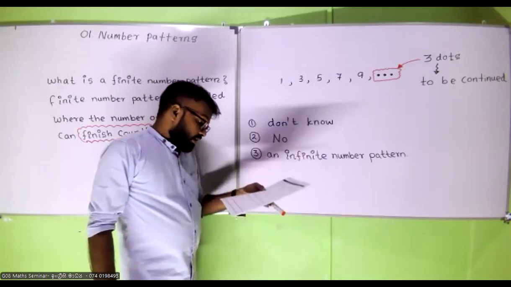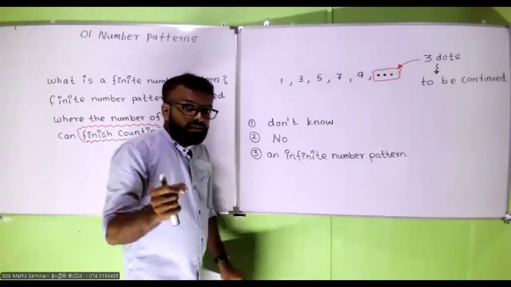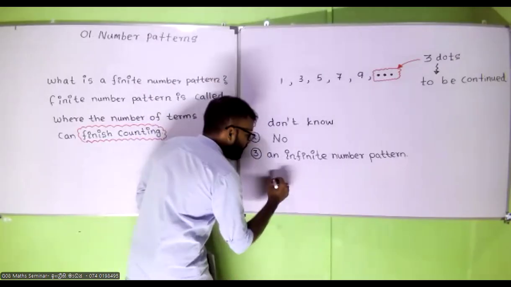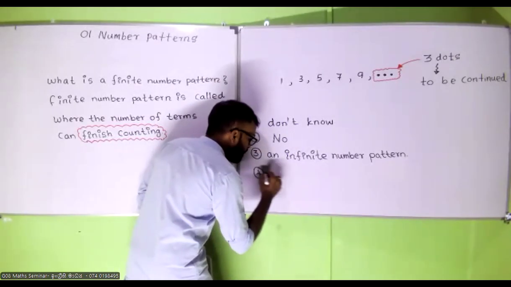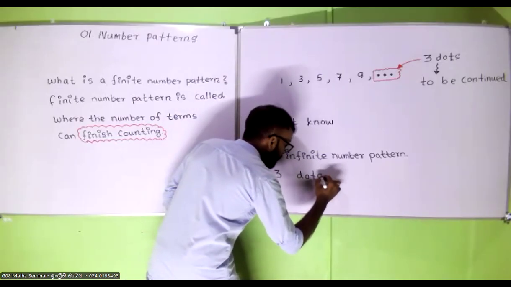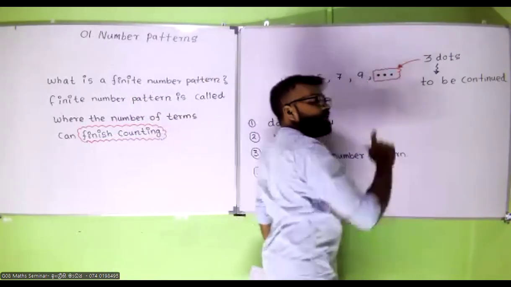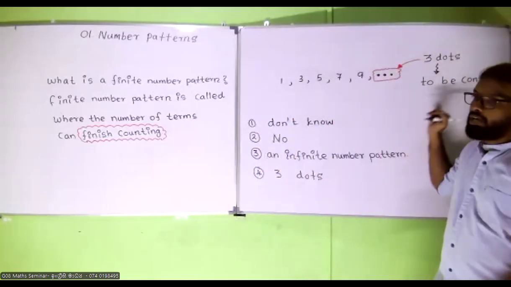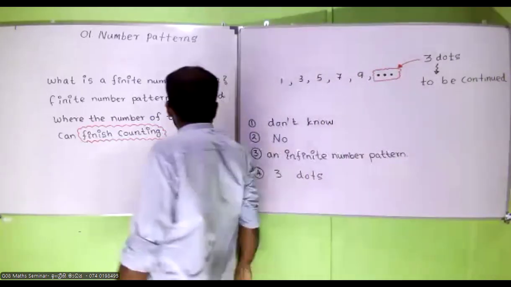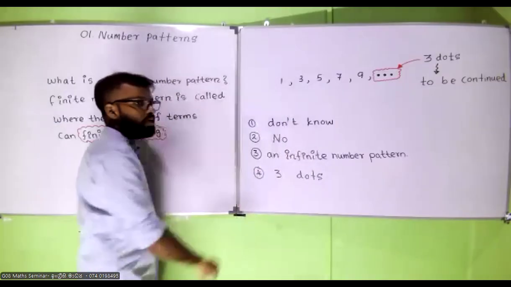So, it says therefore to denote that, at the end we put how many dots? 3 dots. So you have 2 blank spots, right? 3 dots at the end. The meaning of 3 dots is to be continued up to infinity.